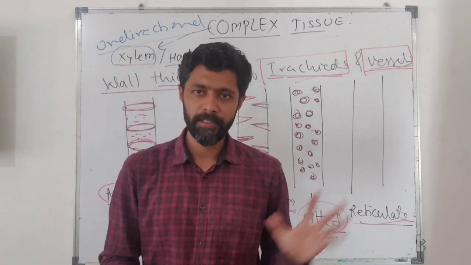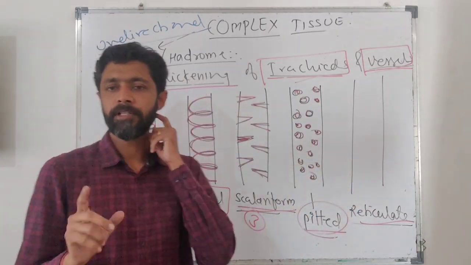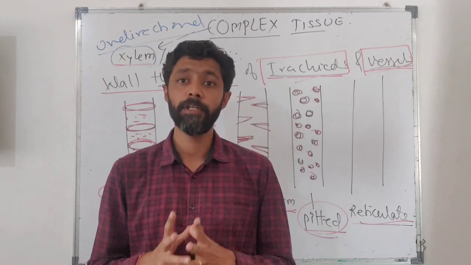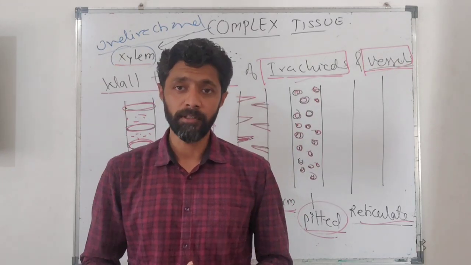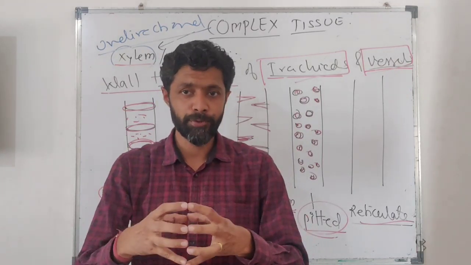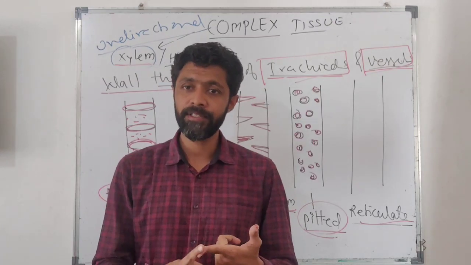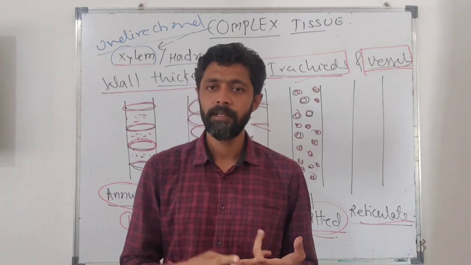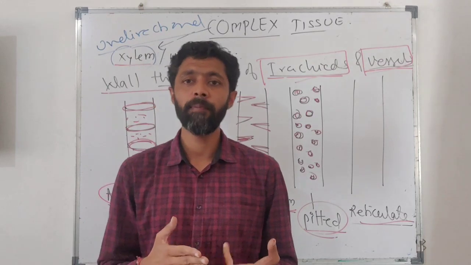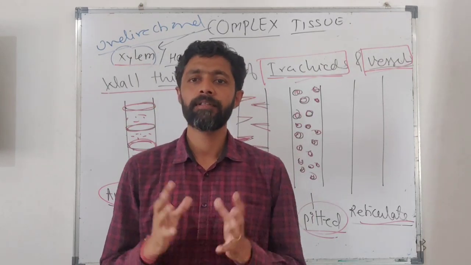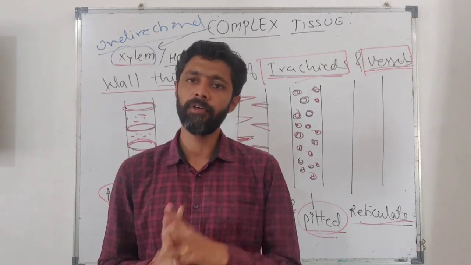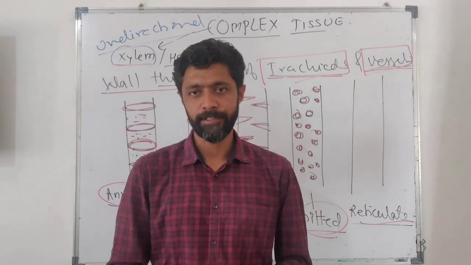Hope that you all understand about xylem entirely. Xylem is a complex tissue which is meant for conduction of water. There is an organization of tracheids, an organization of vessels, xylem sclerenchyma and xylem parenchyma. This is all about the tracheid. We will consider phloem in the next lecture.